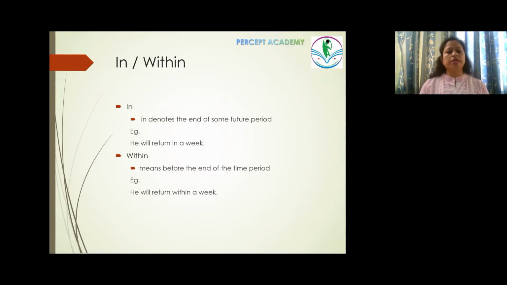It may be the 7th day or it may be the 8th day. It could be either of them. Whereas within means he would come before the week ends. That's the difference between in and within.